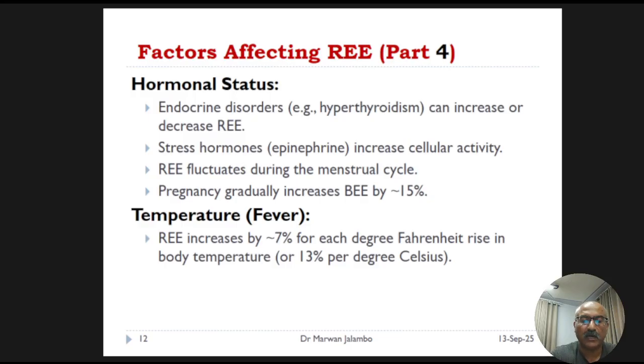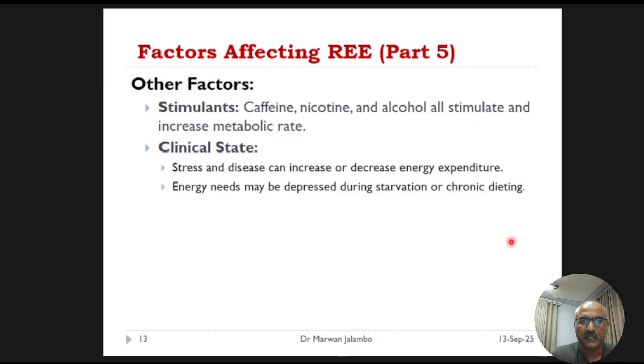To round out our discussion on factors affecting resting energy expenditure, let's look at a few external substances and clinical conditions. Certain substances we consume can act as stimulants and temporarily increase our metabolic rate. The most common is caffeine, nicotine, and alcohol. Our overall clinical state is also crucial.